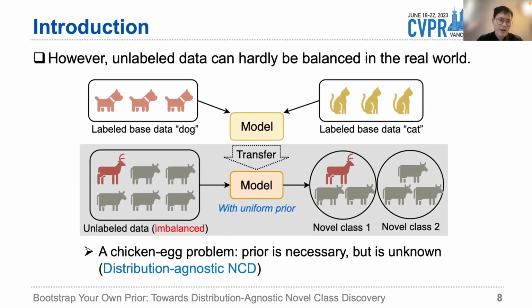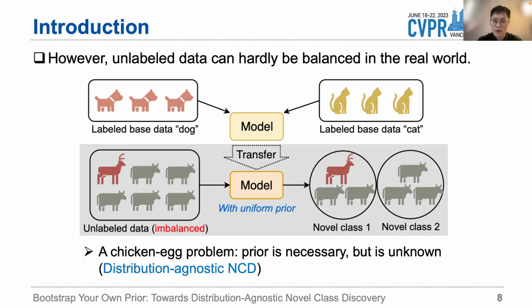However, the novel data can hardly be balanced in the real world. This case is related to the long-tailed learning problem if we have labels, and we can use the label distribution to easily debias, like reweighting or resampling. But in our case, we don't have labels. This is very much different from the supervised scenario. It actually gives rise to a chicken-and-egg problem. The class distribution prior is necessary to the accurate clustering results, but is unknown.